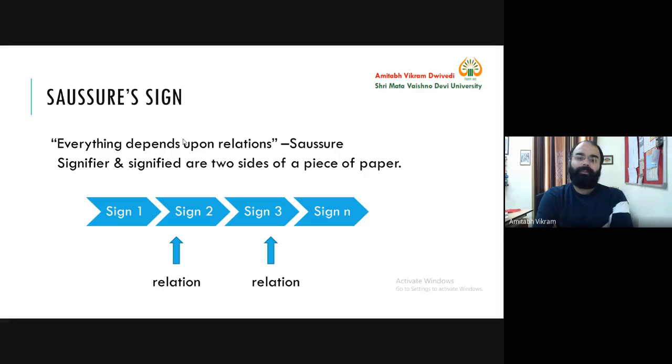And when Saussure says everything depends upon relations, and when Saussure gives the concept of sign, it is better to understand sign as some morpheme. Now, a morpheme can be a lesser grammatical unit than a word. For example, we have a word unhappy. Now, what is un? Un means not. So, someone who is not happy is unhappy.